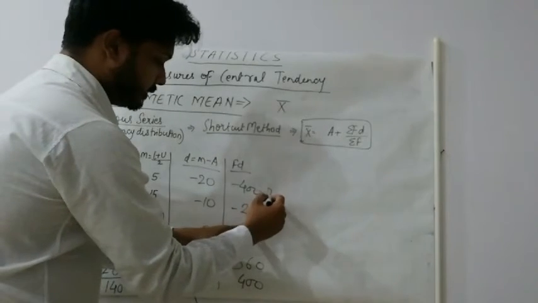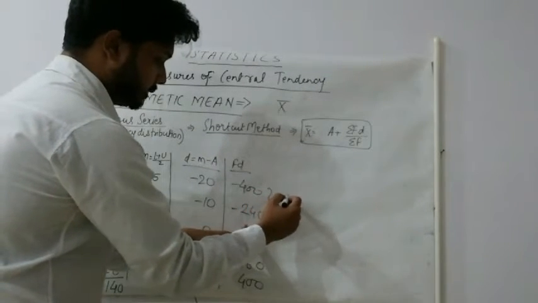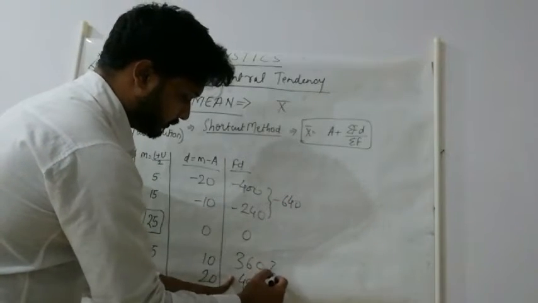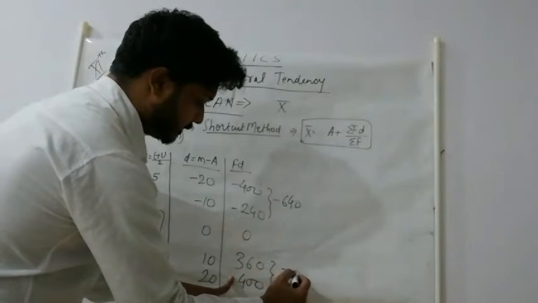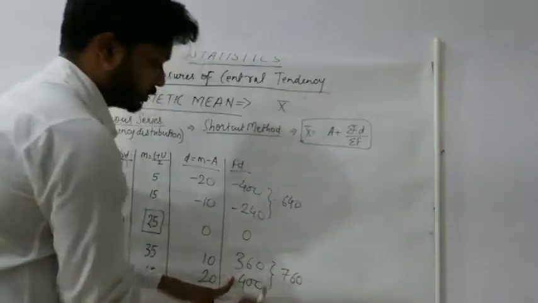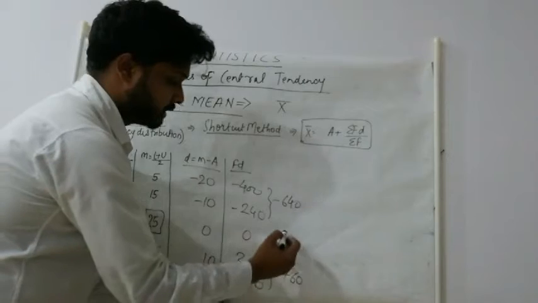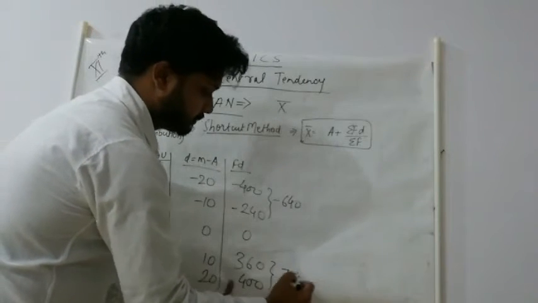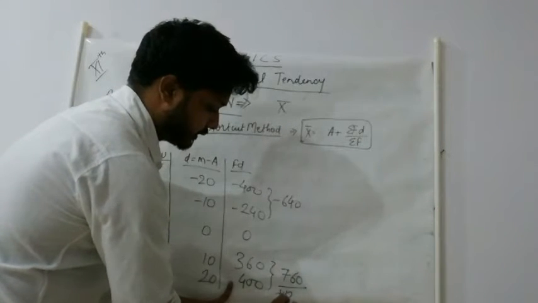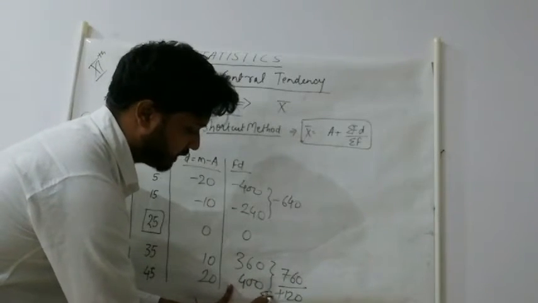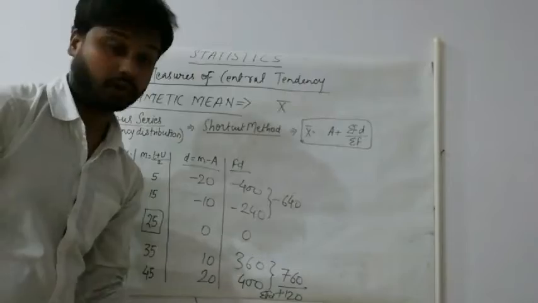So this will come in minus, it will be 640. This is positive, so this will be 760. Okay, so minus 640 and 760, how much we will get? Plus 120. This is what? Summation of f d, addition of all this.